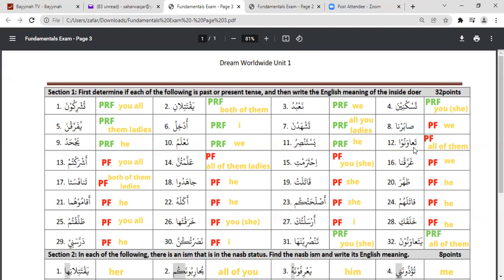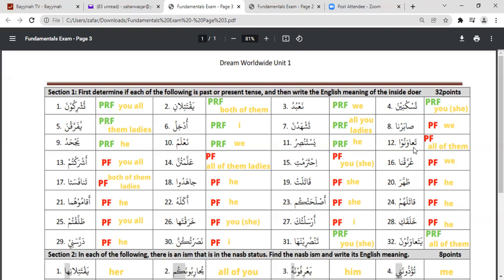Now this one is ta'awanu. Now this is a bit tricky, so I'll just try to explain it, inshallah. It has begun with ta, but this is an exceptional case. I will just tell, and in the end, if anybody has any confusion, you can ask, inshallah. So ta'awanu is from the plural, and it is past tense.